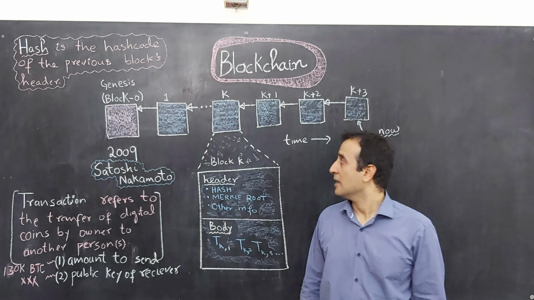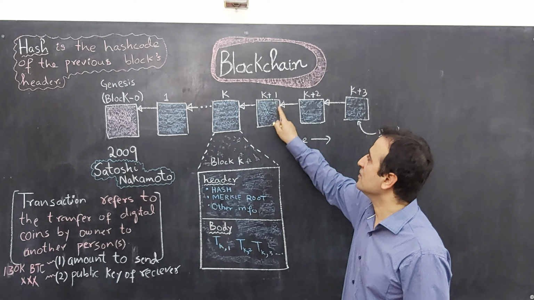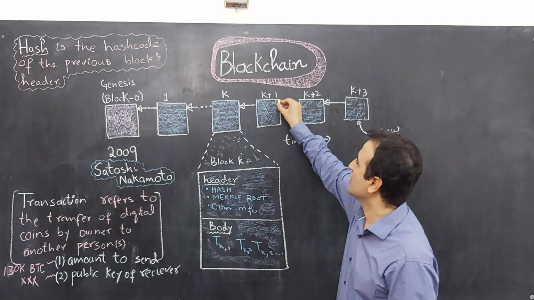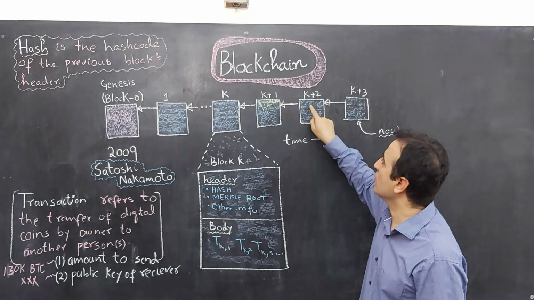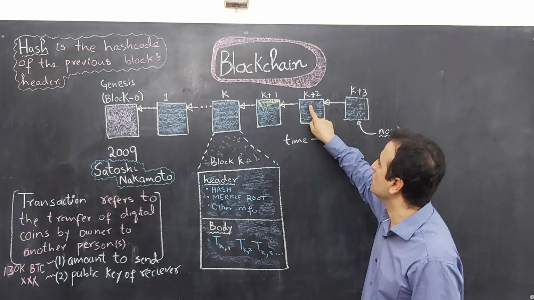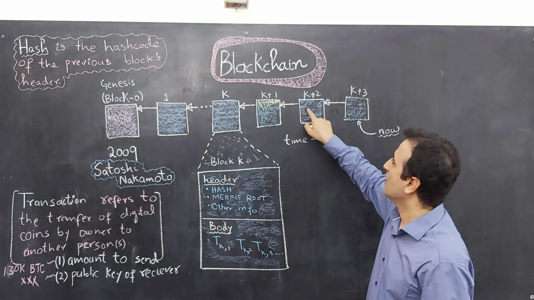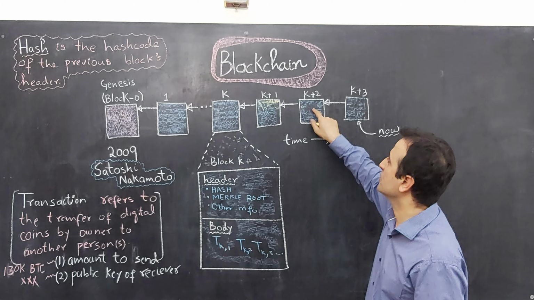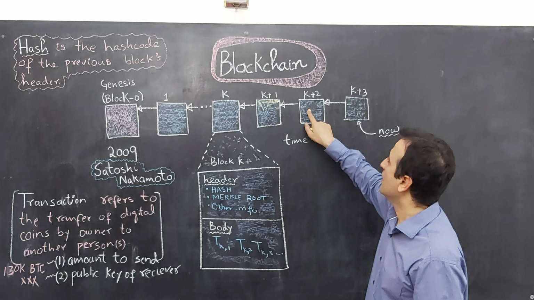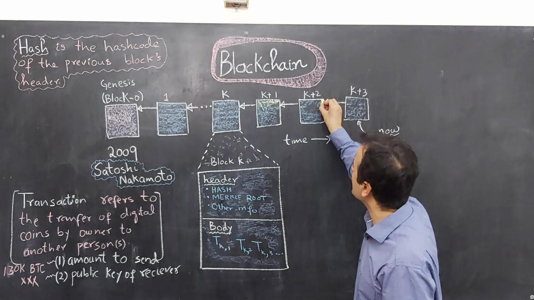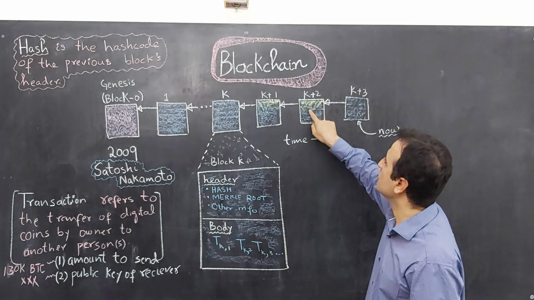For instance, if any of the content of the header of block K plus 1 is changed, then this hash stored in block K plus 2 will become invalid. And we have to recompute the hash stored in K plus 2. By recomputing the hash stored in K plus 2, we will change the content of the header of the K plus 2 block.